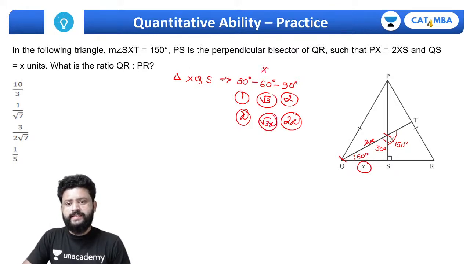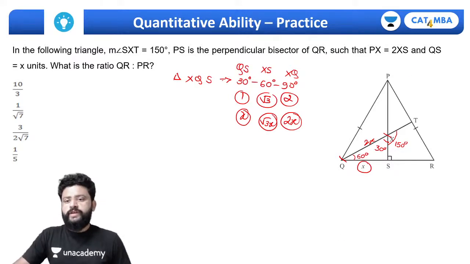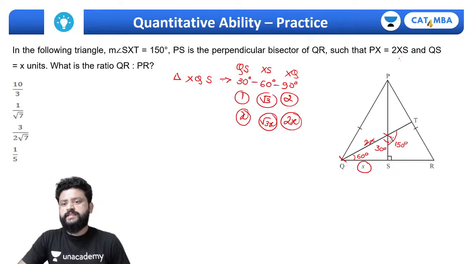So this is XS, the side opposite this is XQ, and the side opposite to 30° is QS. Now we know XS is √3x, so what will be the value of PX? The value of PX will be 2√3x.